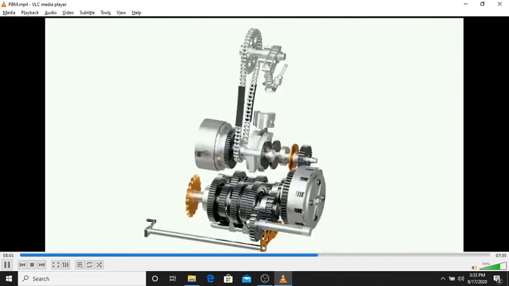But in the case of cars, bikes, and two-wheelers, we have to use a synchro mesh gearbox, because it has the capability to change gear very easily at low as well as high speed. So this is just the structure of the gearboxes.